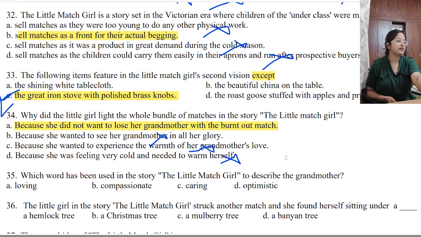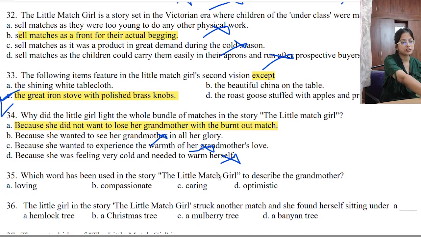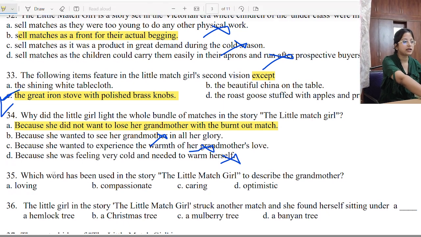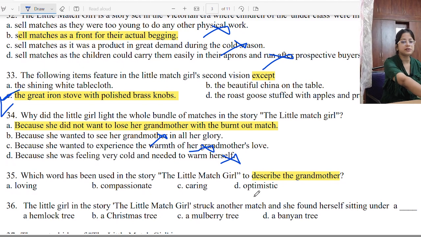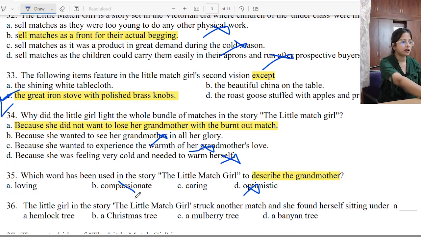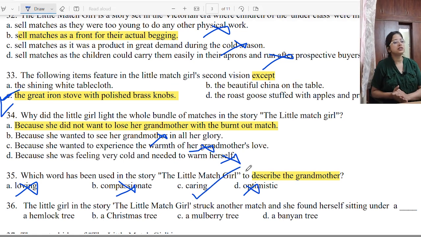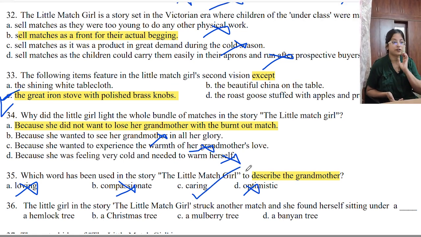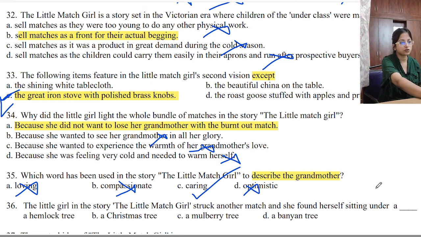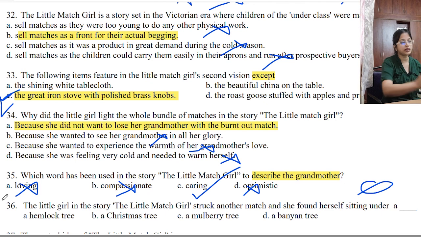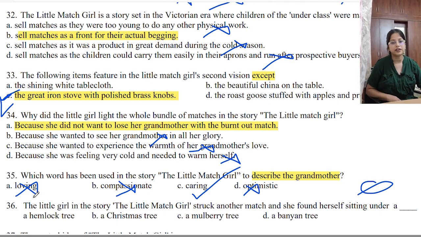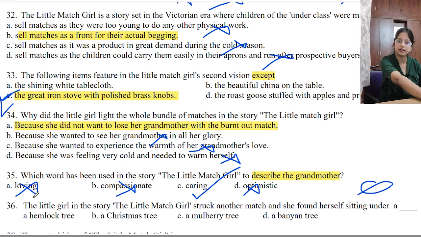Okay. Next, 35. Which word has been used in the story The Little Match Girl to describe the grandmother? Loving, compassionate, caring, optimistic. Optimism, nothing as such is mentioned. Optimism means positivity. Compassionate, loving, caring. So the best word over here would be caring. Which word has been used in the story to describe her grandmother? Now I will tell you to check this one also and find out which one is the correct option. Loving, compassionate को भी एक बारी check कर लेना. If that I may be incorrect over here, एक बार इसको check कर लेना.